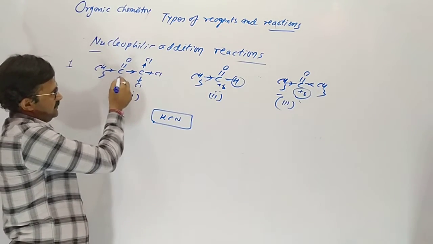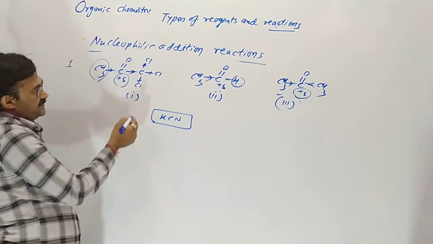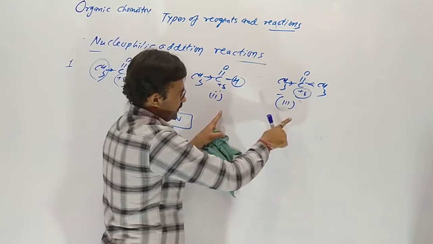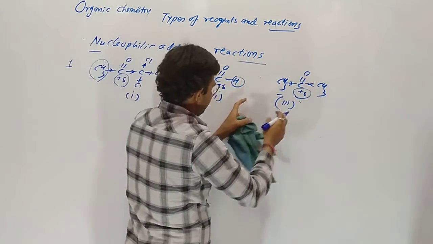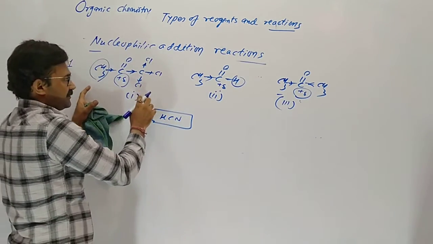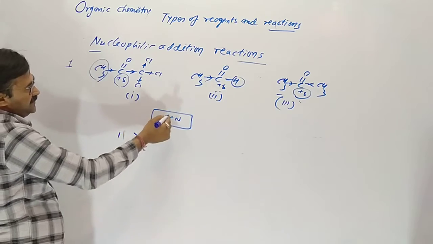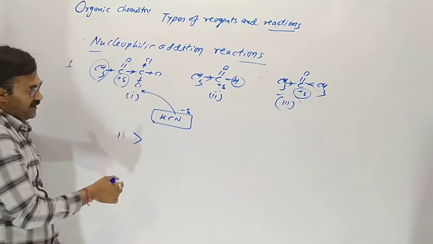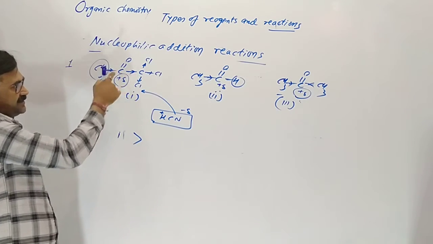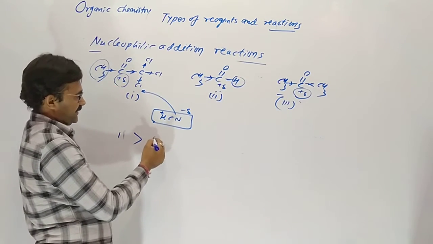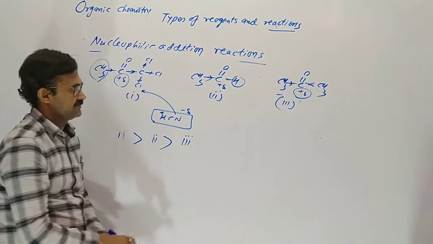So the first one has both donor and withdrawer present. Here there is no withdrawer, both are donors. So the first one is more reactive. The attack of cyanide occurs more and very fast on this carbon. Less reactivity of the second and very little of the 3.